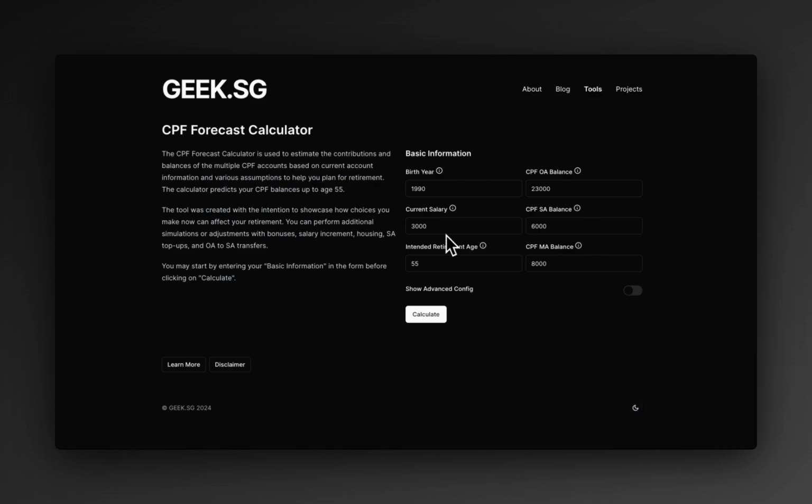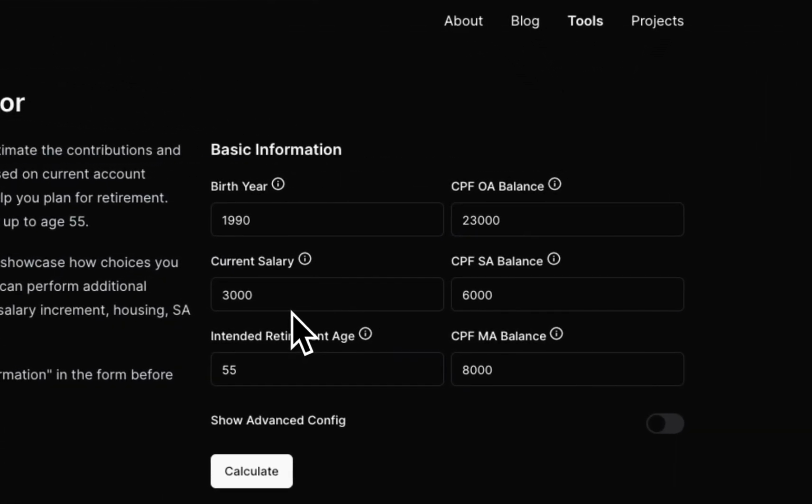And look, this is actually the basic settings, and in this video we'll only cover the basic settings. In a later video I can teach you how to configure it for the various scenarios. So for now, what you'll do is enter your birth year. This will help determine your age. And you'll just assume a birth month for right now.